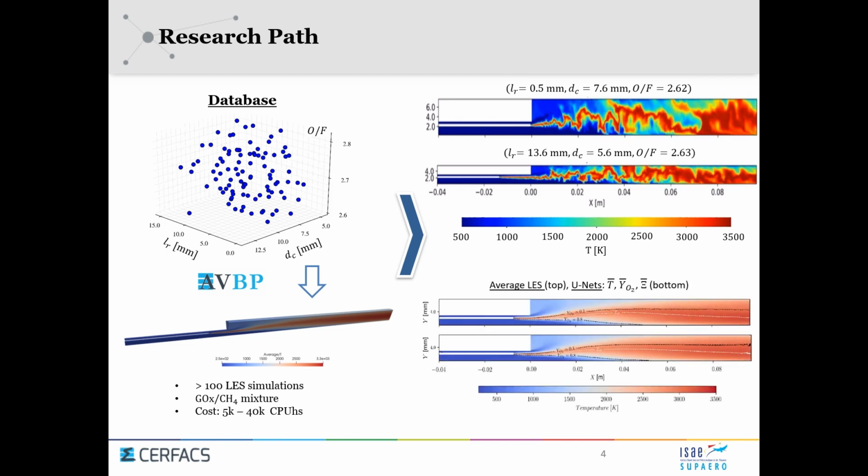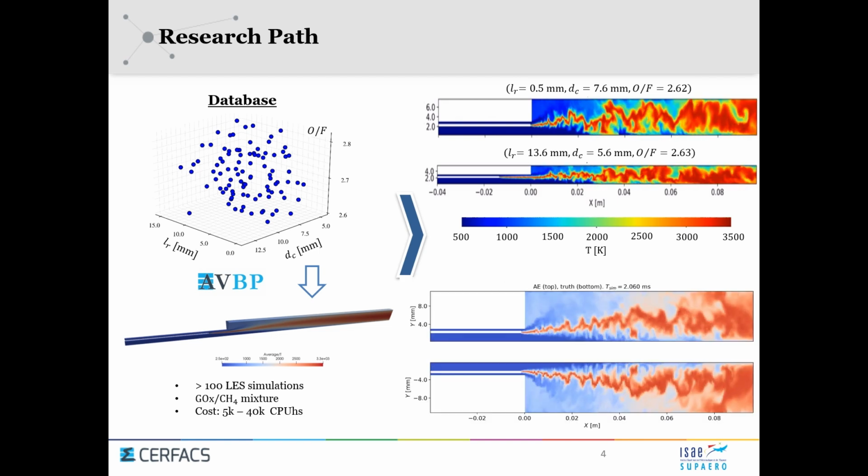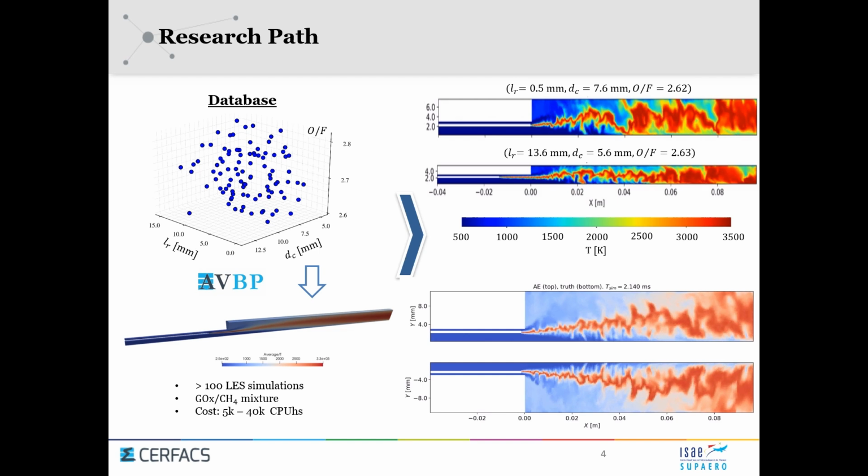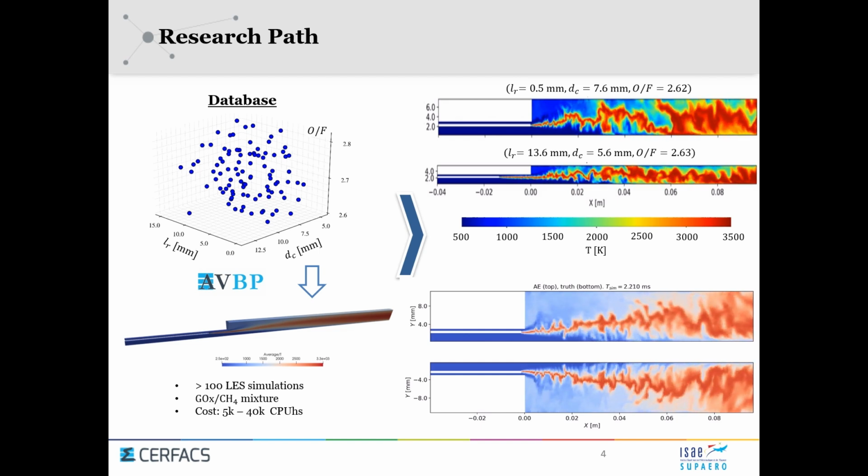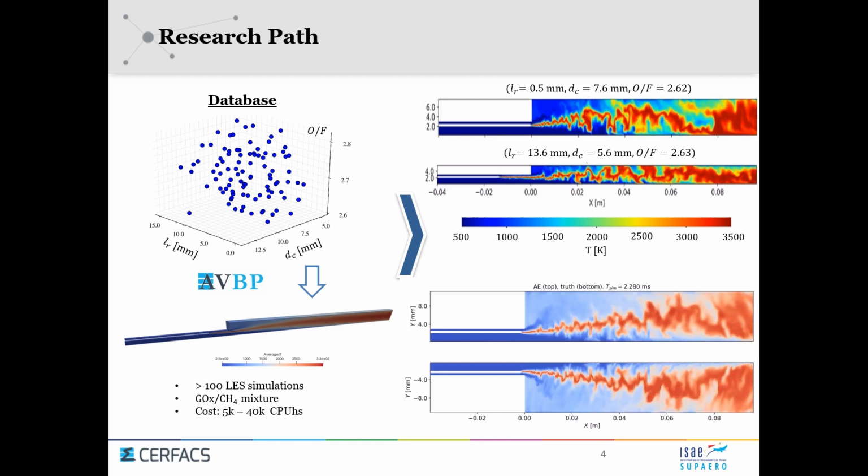With this database, we proceeded first to predict the average LES fields across the longitudinal axis, like the ones you see on the screen here. On top we have our ground truth LES, and below, the different convolutional neural networks that were trained. The resemblance is quite good. And also spatial temporal emulators, like the ones you see on the screen, where on top we have our autoencoder and below the ground truth.